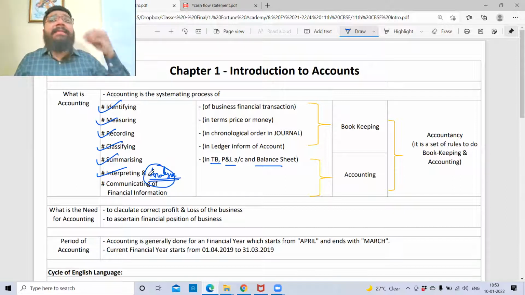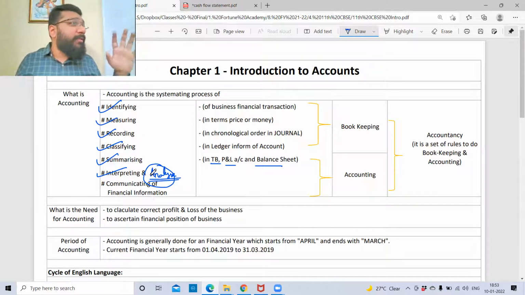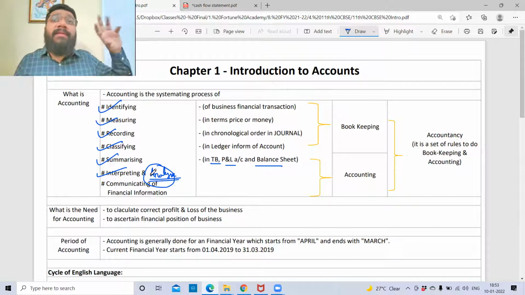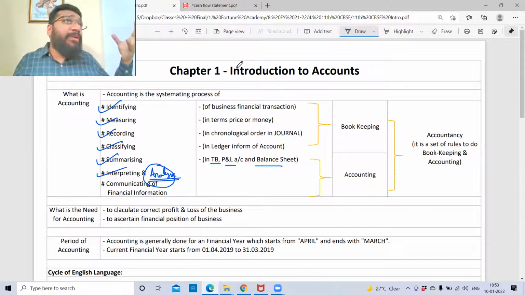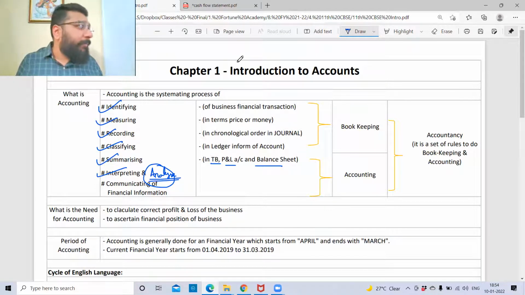Now, analysis means what? Once the financial statement is prepared, if you remember, we have done the ratio analysis chapter, that is accounting ratios. I told you the significance and the importance of analysis, right? So financial statements need to be analyzed, because just by looking at the P&L that the company is having sufficient profit, or just by looking at the balance sheet and feeling that the company's position is good, that does not work like that. You need to have a check on all the various factors to understand whether the company is actually healthy or not. And these analyses are mostly done by the investors and the bankers before they decide to invest in a company.